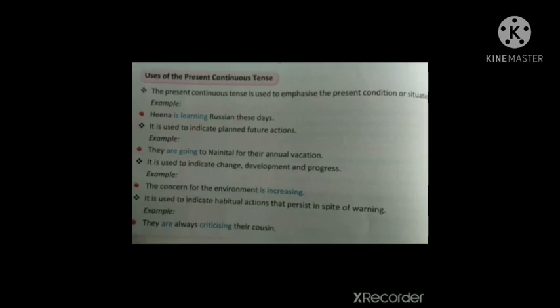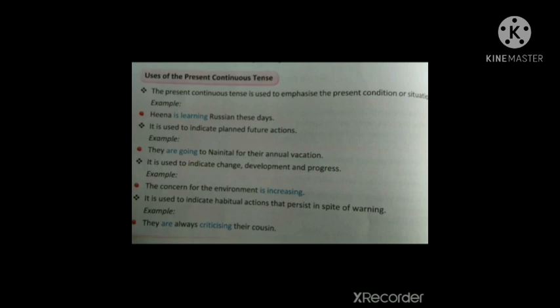Next one, uses of the present continuous tense. The present continuous tense is used to emphasize or give more stress to the present condition or situation.